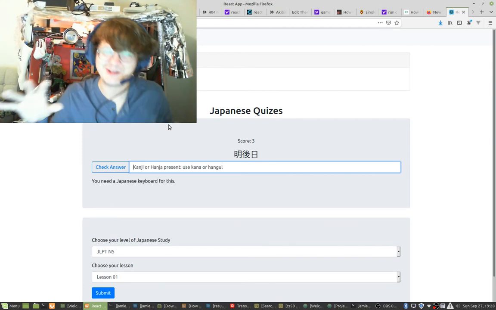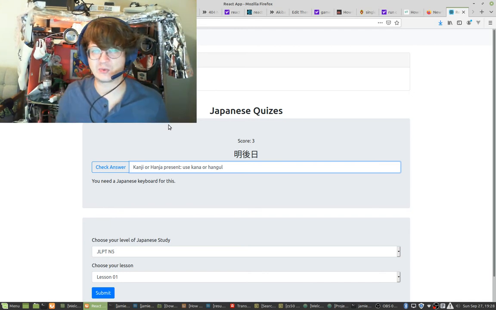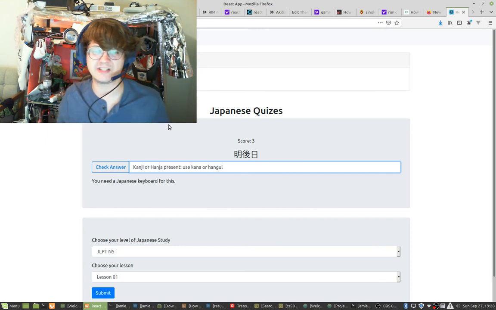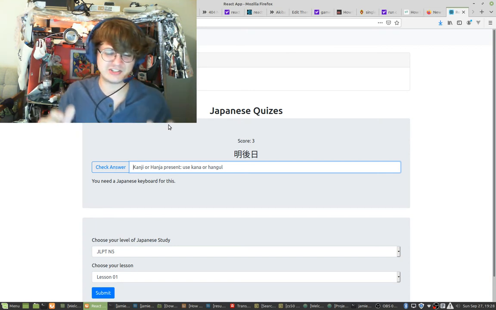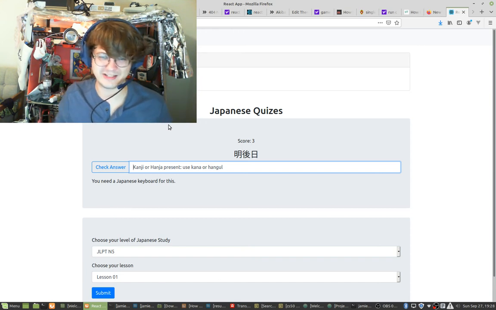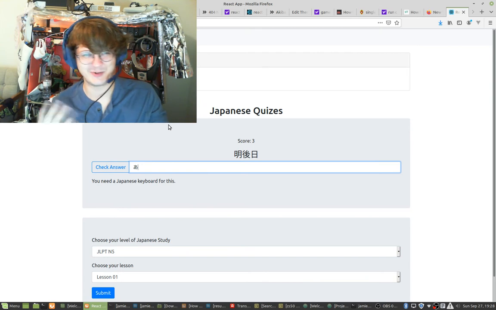Okay, here we go. So now we have a kanji word, and I need to write not the English definition, but now I'm being tested on whether I know the hiragana for this word. And what's cool is I can just use my regular keyboard, no input method or anything, and it just starts typing hiragana right away.